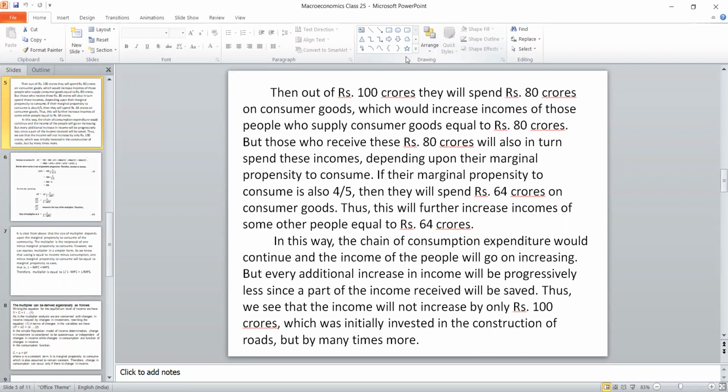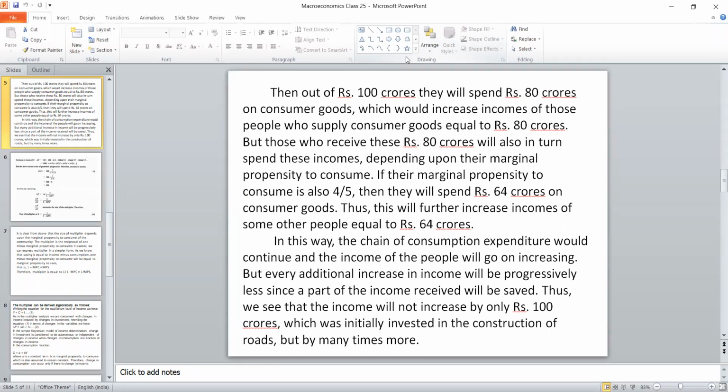That is, rupees 100 crores will be spent. Out of that 100 crores, 80 crores will go to consumer goods. The remaining 20 crores will be savings. It will be converted into investment. But those who receive that 80 crores will also spend on it, because one man's expenditure is another man's income. So of that 80 crores, 80% is 64 crores. That 64 crores will once again move on. So the number of times it moves recurrently.